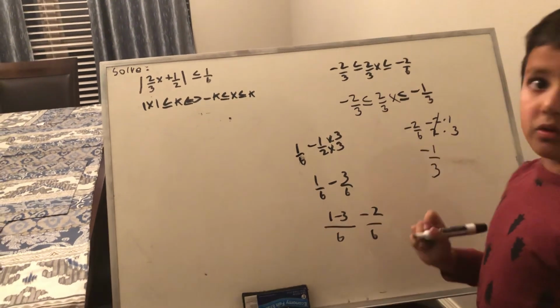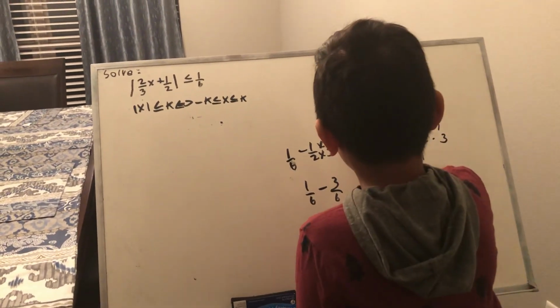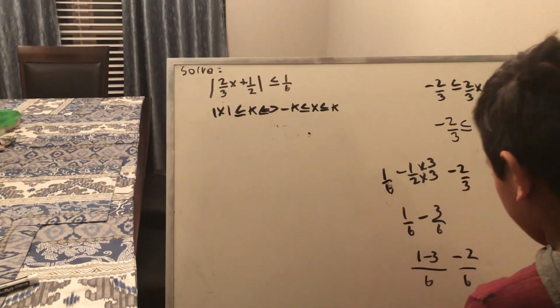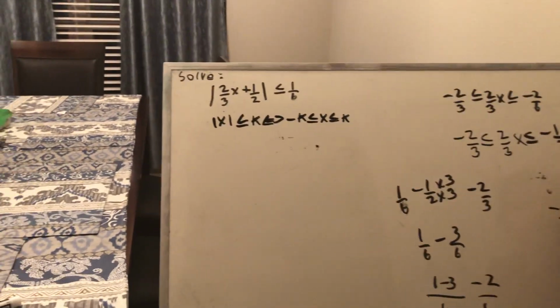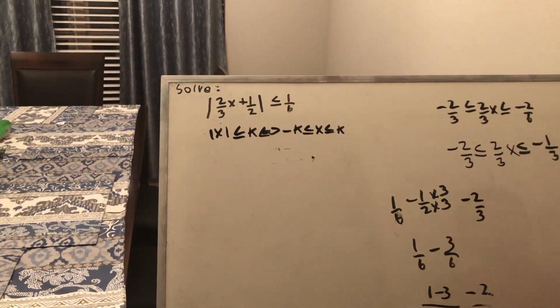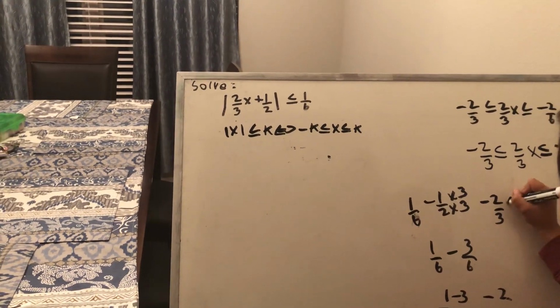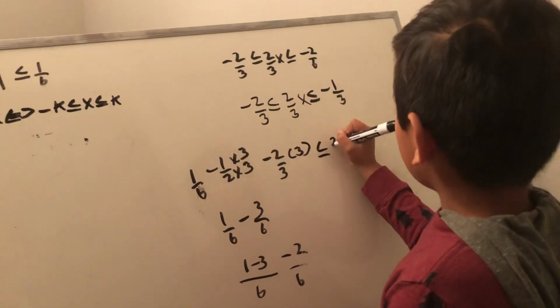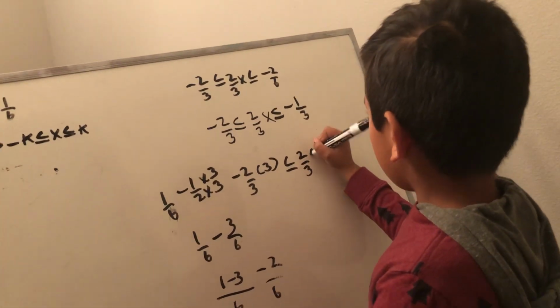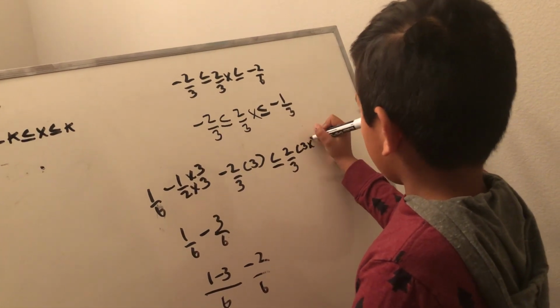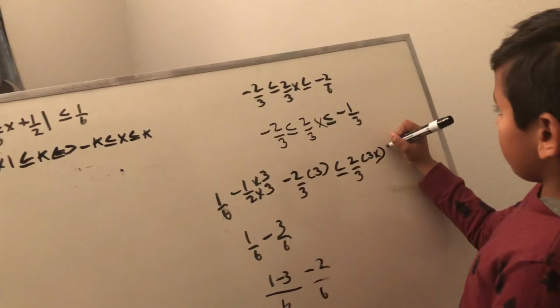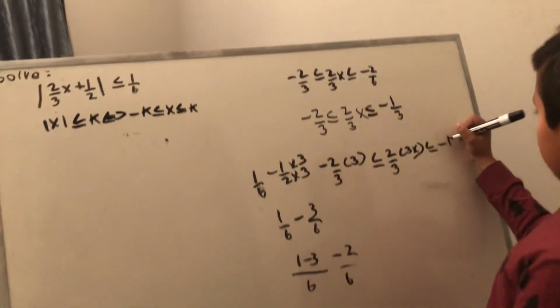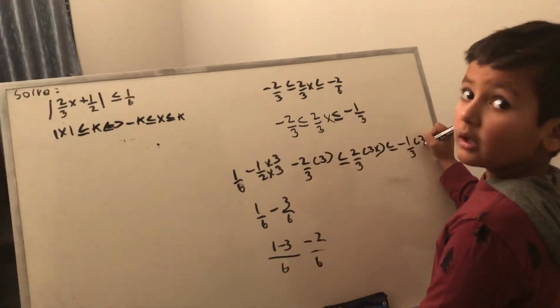So you write negative 2 over 3 times 3 is less than or equal to 2 over 3 times 3x, which is less than or equal to negative 1 over 3 times 3.